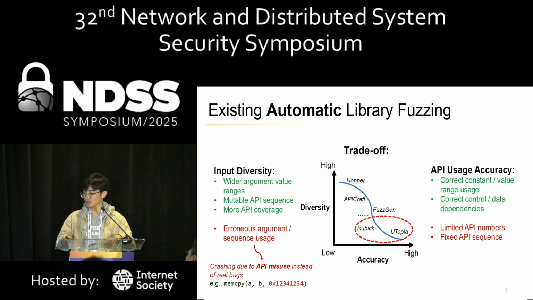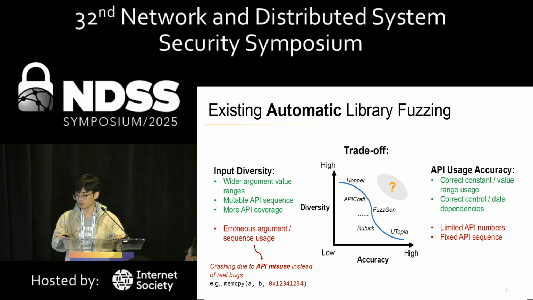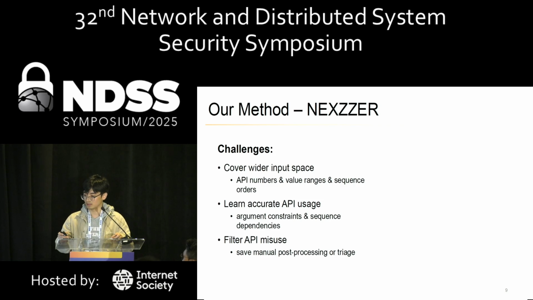On the contrary, some work like Utopia and Rubik focus on API usage accuracy. However, it's generally with limited API coverage and sequence flexibility. So our work is to explore the possibility of balancing and improving both diversity and accuracy. We propose our fuzzing tool Nexer to overcome the above challenges, including covering wider input spaces like API numbers or sequence orders, and meanwhile learning more accurate API usage, and also filtering API misuse to save manual post-processing or triage effort.